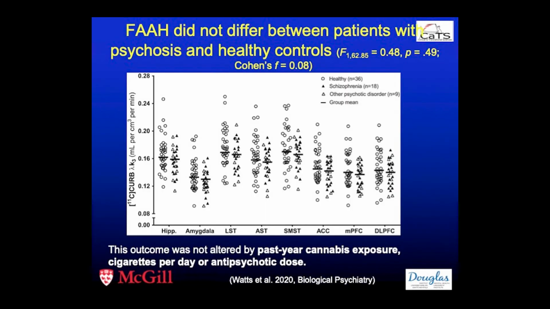This is the main outcome of the study. All the figures you'll see today are going to look quite similar. On the y-axis, you will have carbon-11 curve lambda K3 values, and on the x-axis, the different brain regions, with the prioritized regions described here. FAAH did not differ between patients with psychosis and healthy controls. And this outcome did not change if we took into consideration past year cannabis exposure, cigarettes per day, tobacco use per day, or antipsychotic dose.